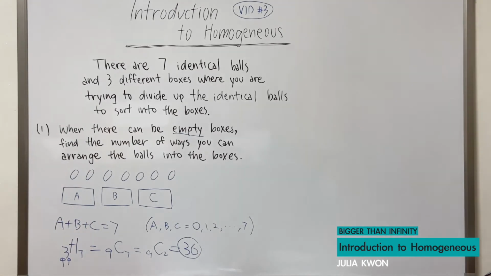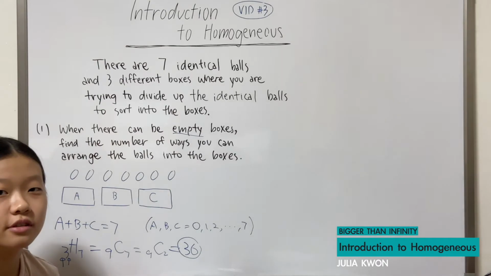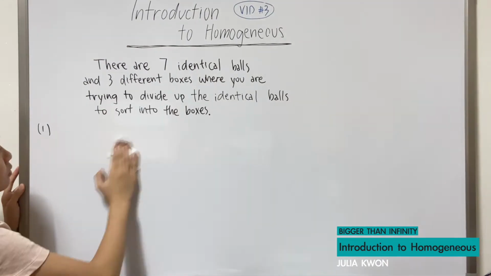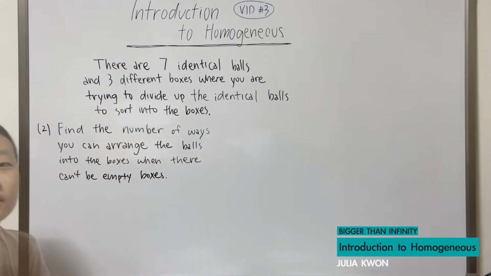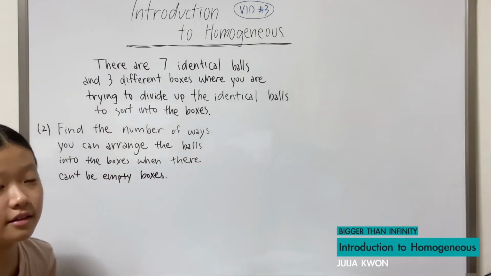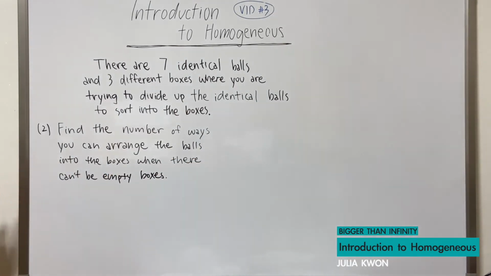So now I'm going to erase this and write out the problem for question number 2. I wrote the problem down for question number 2, which says, find the number of ways you can arrange the balls into the boxes when there can't be any empty boxes.